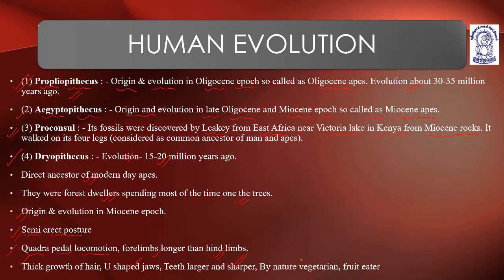By nature they were vegetarian, meaning fruit eaters. So this was Dryopithecus, around 15 to 20 million years ago, supposed to be the direct ancestor of today's modern day apes.